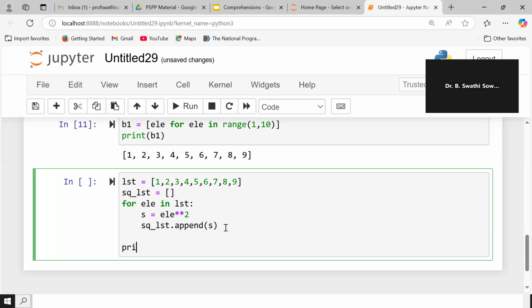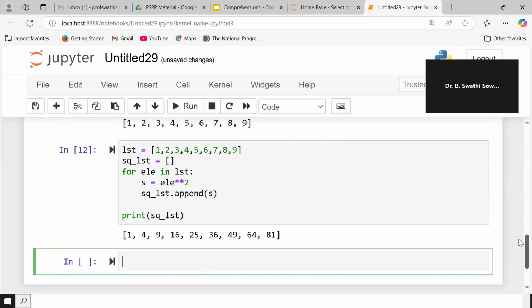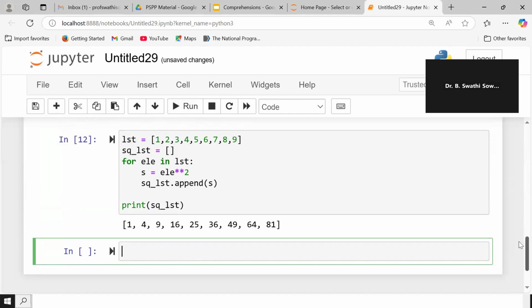Now I am going to print SQ, the squares of the list. So let us run it. See here, the squares of the list are being printed. What is the list that we are having? 1, 2, 3, 4, 5, 6, 7, 8, 9. The square of 1 is 1. The square of 2 is 4. 3 is 9, and so on. Here 9 square is 81. So what have we taken here?